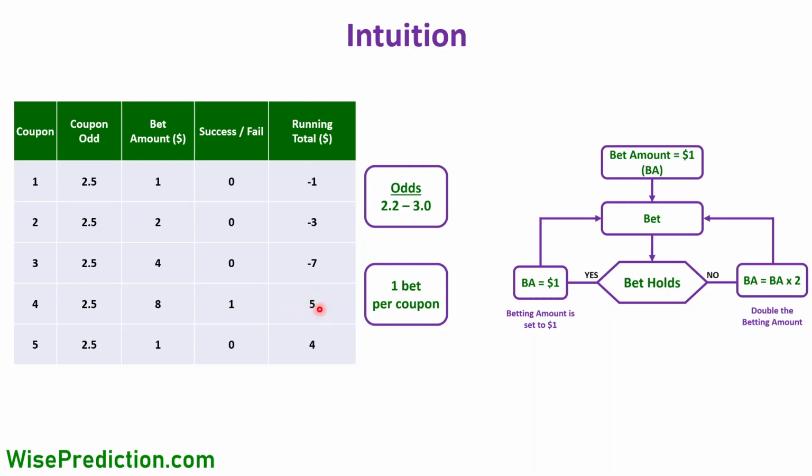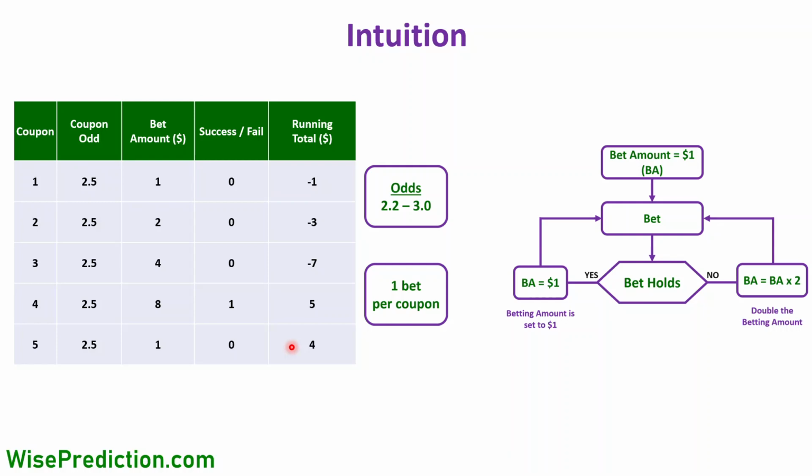We make $5 profit. And in the fifth coupon here, let's again say that it doesn't hold, so that our loss is going to be $1 this time, and the overall result is going to go down from $5 to $4. So at the end of 5 matches here, 5 bets, 5 separate coupons, only one of them held, and we are still at the positive side, at the profit side, with $4.